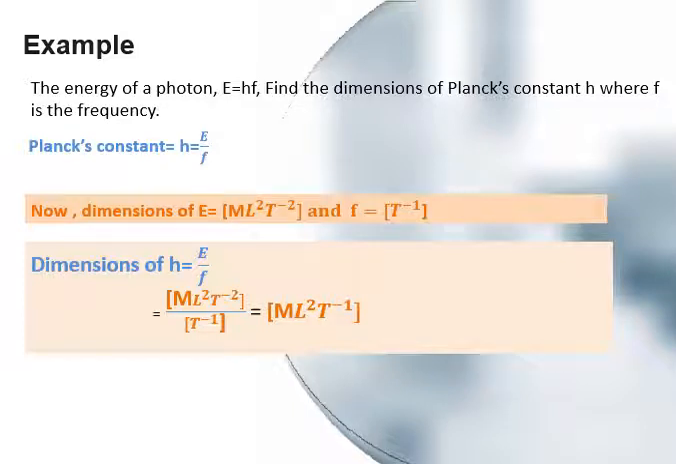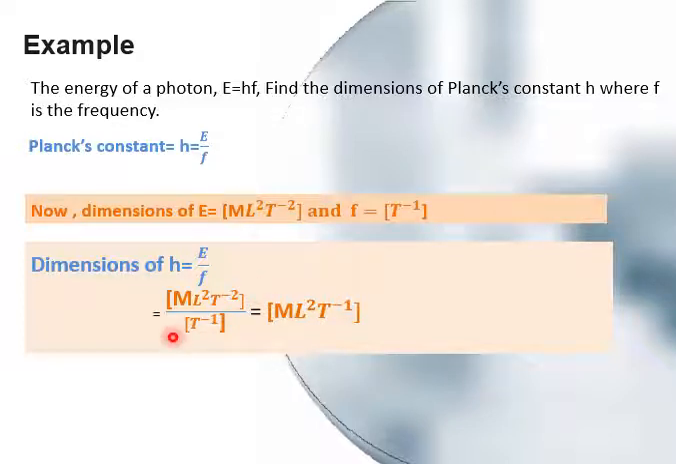Another example for your better understanding. This is the energy of a photon, E is equal to hf. You have to find the dimensions of this Planck's constant h, where f is the frequency. So we can write this equation as h is equal to E upon f. As we know, the dimensions of energy are ML square T minus 2, and frequency is 1 upon T, meaning 1 upon s, so it's second inverse. So this is T minus 1, the dimensions for frequency.